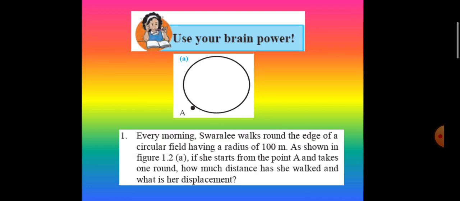Use your brain power. Every morning, Swarali walks around the edge of a circular field having a radius of 100 meters. As shown in figure 1.2, if she starts from the point A and takes one round, how much distance has she walked and what is her displacement? Now Swarali is walking on a circular path.